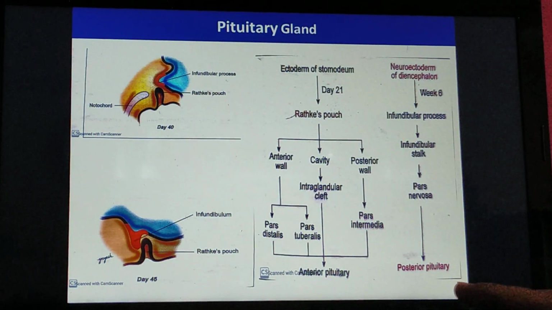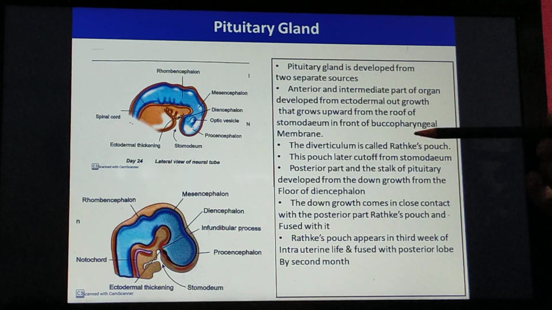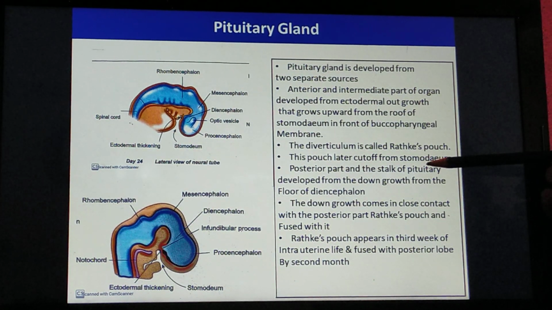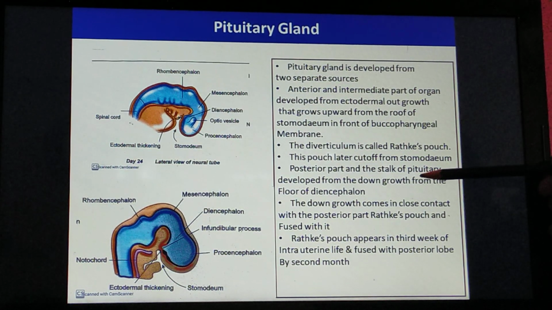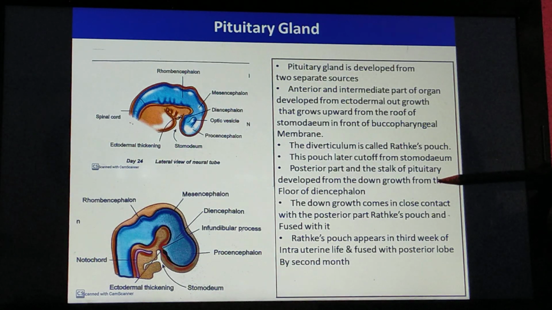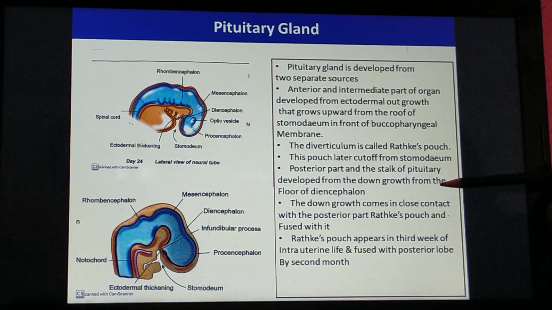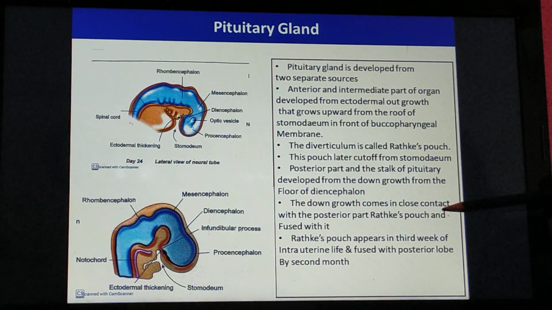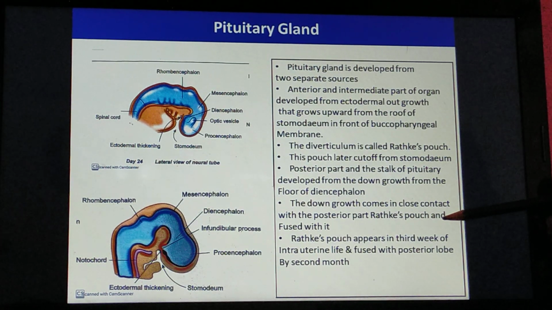At one point it is cut off from the stomodium and gets separate from it. The posterior part and the stalk of the pituitary develop from the downward evagination from the floor of the diencephalon. The downward growth comes in close contact with the Rathke's pouch and then fuses with it.